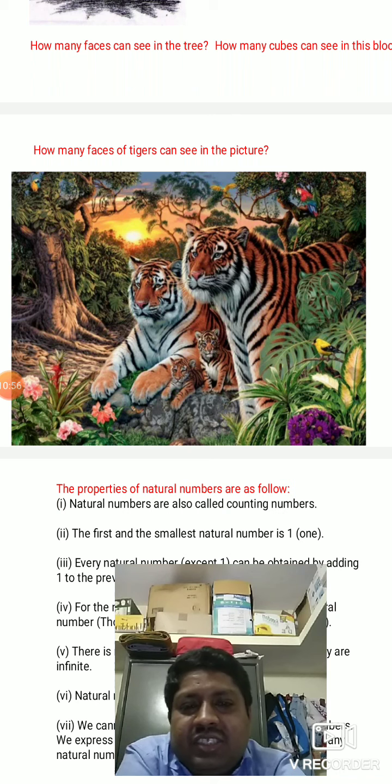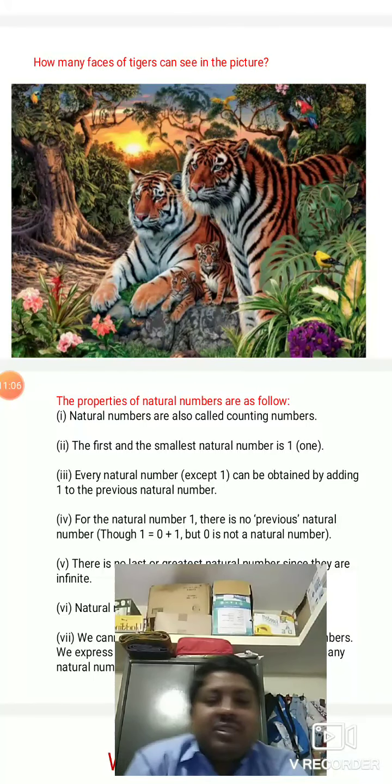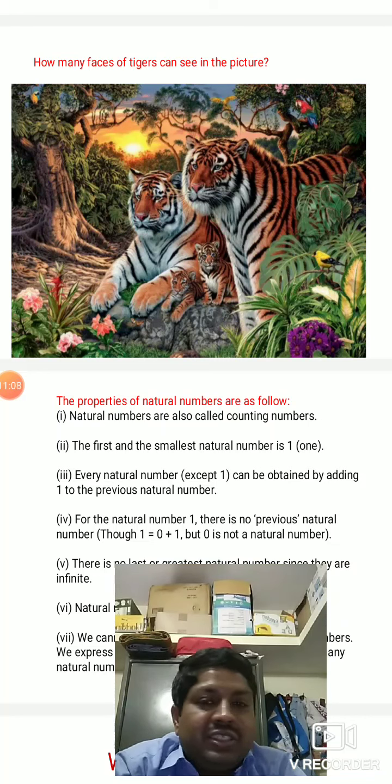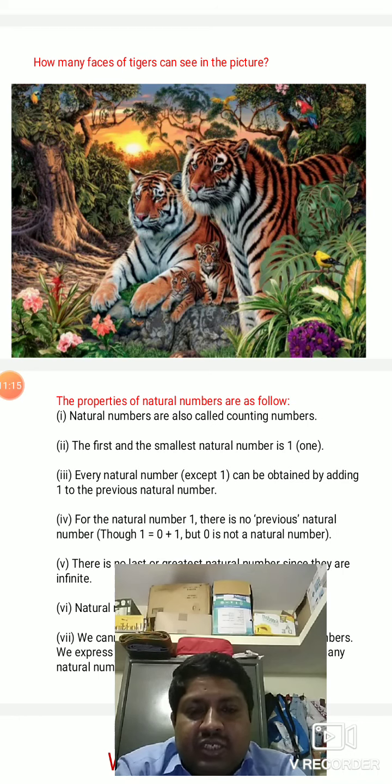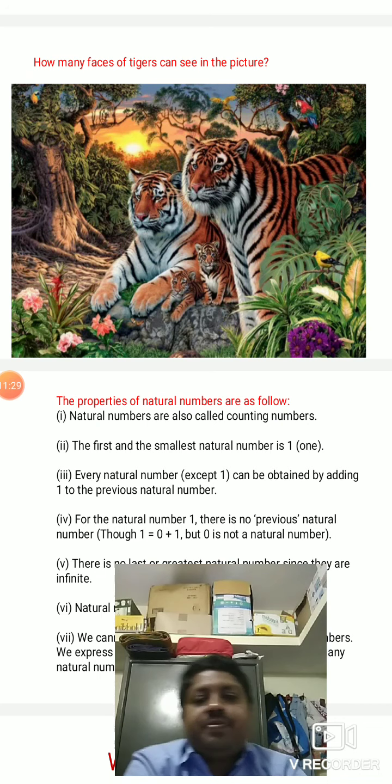It's really interesting, right? You can also see the beauty of the tiger. You know that the tiger is an endangered animal. Nowadays the number of tigers is decreasing. From the census we can see that there are 2000 tigers in our country India. So you can find out the number of tigers.